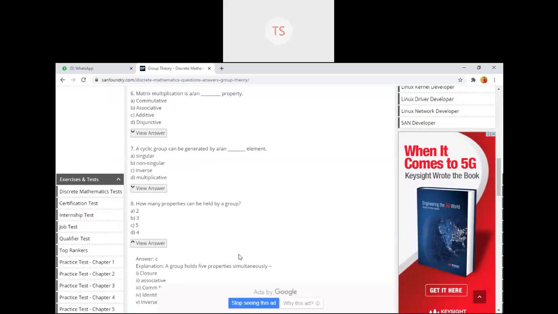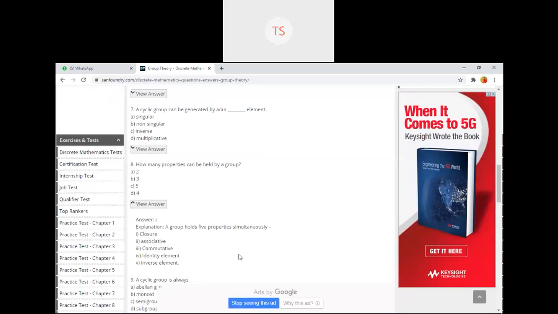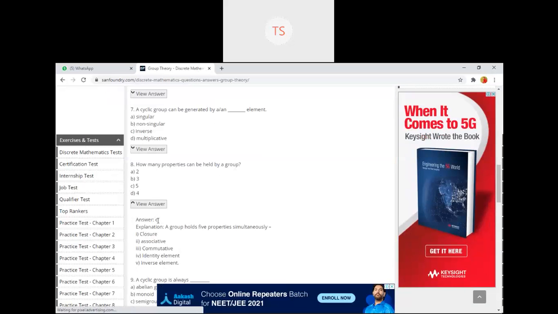Option C. Why option C? The commutative property is not for a group, it is only for an abelian group. So it is not the correct option, because here it is only a group, so the correct option will be option D. Option C is for an abelian group, with 5 properties: closure, associative, identity and inverse, and the fifth property is for abelian group. So remember only 4 properties must be satisfied for a group.